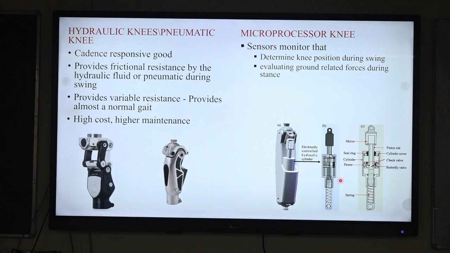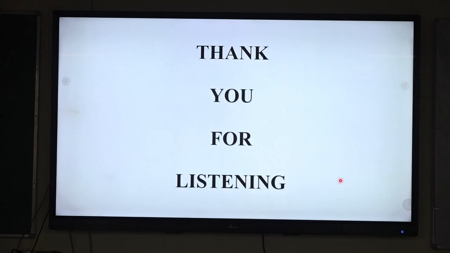Microprocessor knee joint. Here there are sensors inside the knee joint. The sensors determine the knee position during the swing phase, and they also evaluate the ground reaction forces during the stance phase. So these kinds of knee joints are basically recommended for active users, sportsmen or athletes, or cadence variable persons. Thank you.